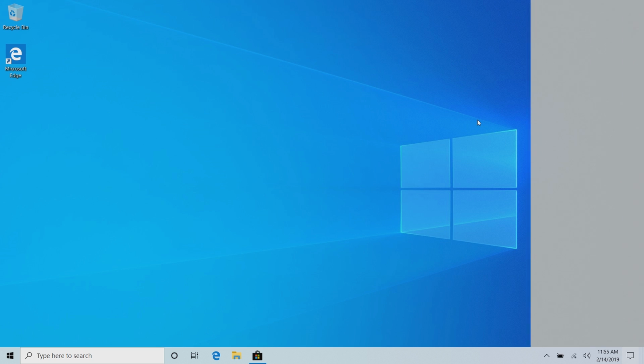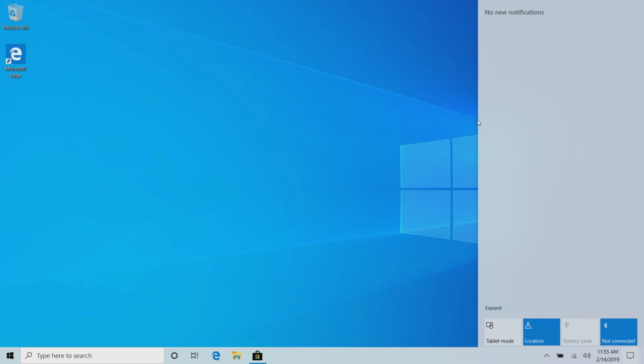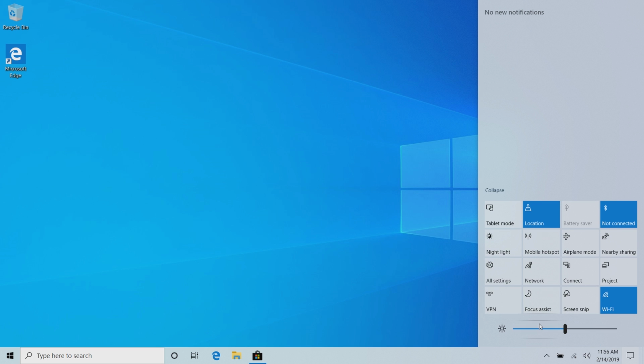Moving on to the Action Center, Microsoft has redesigned the quick actions editing and usage system with the April 2019 update. It still looks the same, but if we expand it here, the brightness button has been replaced with a slider, which is something users have been asking for since Windows 10 first debuted back in 2015, but it's now here in 2019 and it works much like you'd expect. Now, you can't see it on the video here because it's only affecting the panel itself, not the video recording, but it is, I can assure you, changing my brightness on the screen, and it looks pretty nice.